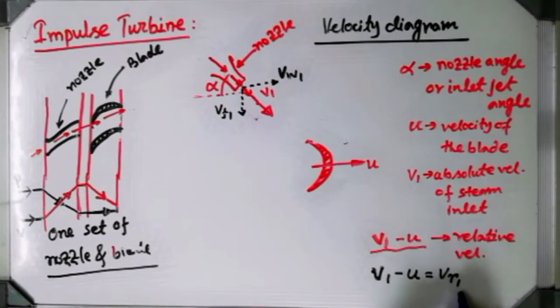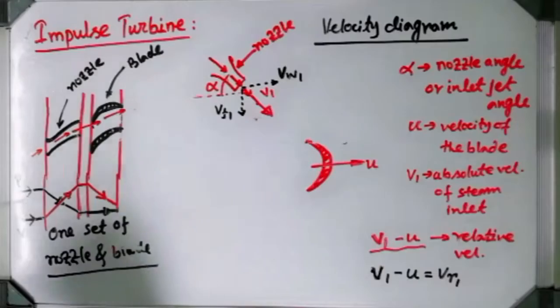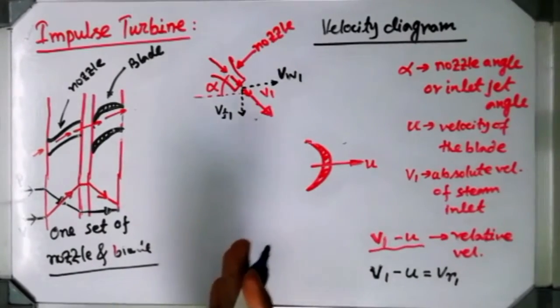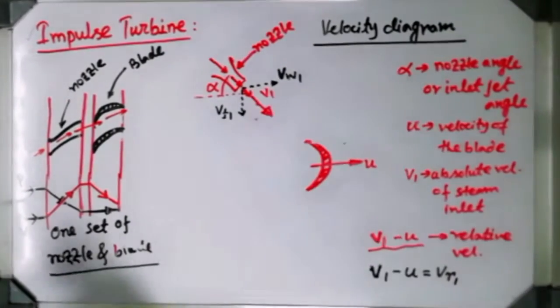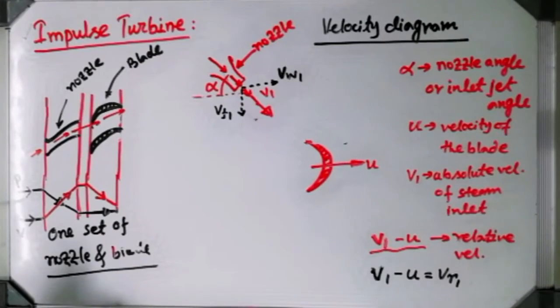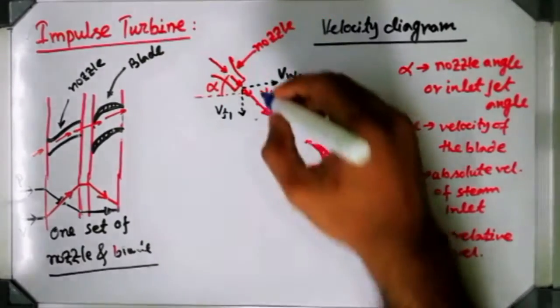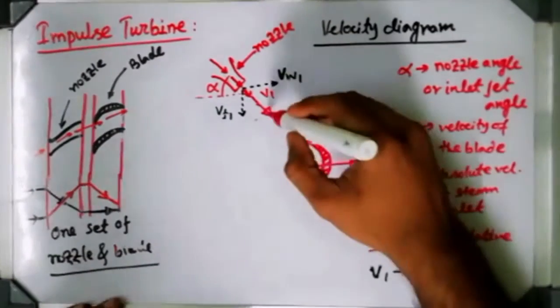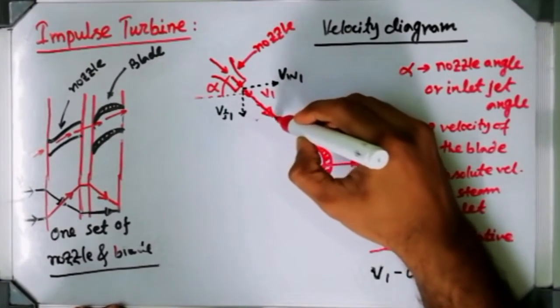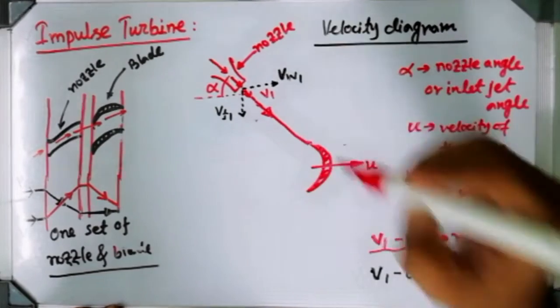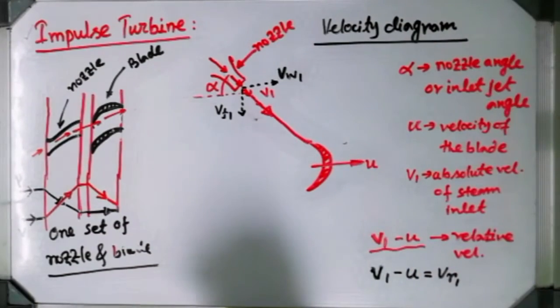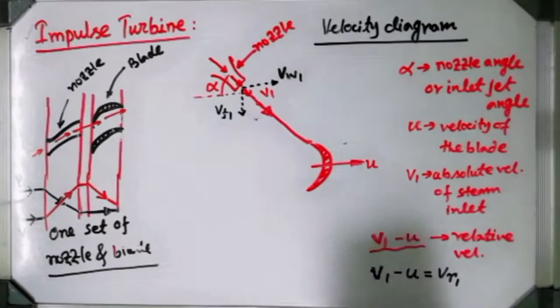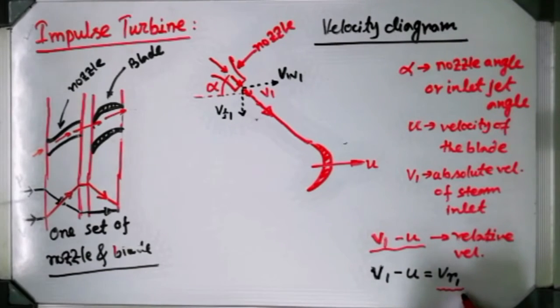R stands for relative, 1 stands for inlet part, because at the outlet part I will give you subscript value of 2. Okay, so V1 is coming like this, going to hit the blade, and obviously you can see the relative velocity will be less than V1.